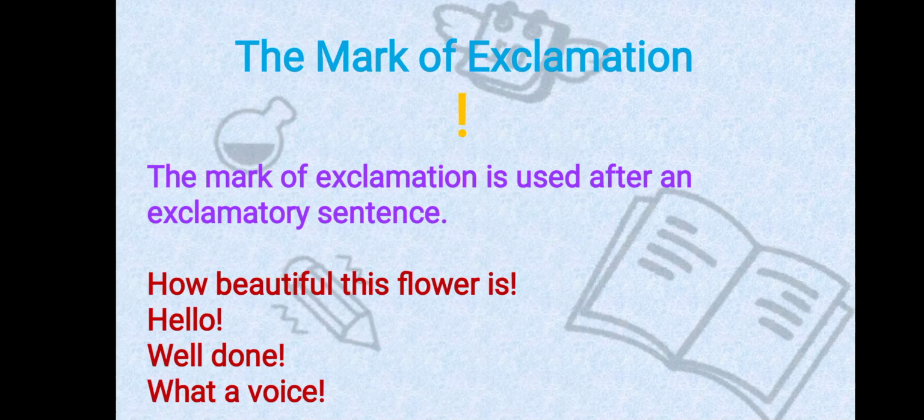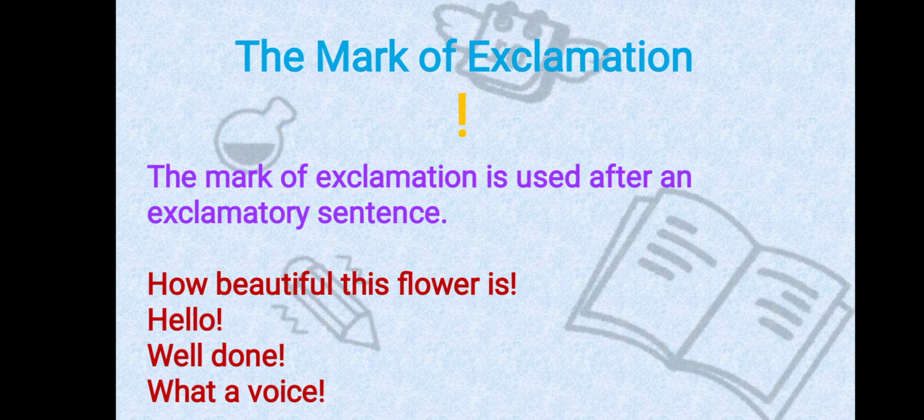Next is the mark of exclamation. The mark of exclamation is used after an exclamatory sentence, expressing sudden emotion or wish. So, this mark of exclamation is used after interjections and after exclamatory phrases or sentences which express sudden emotion or wish.